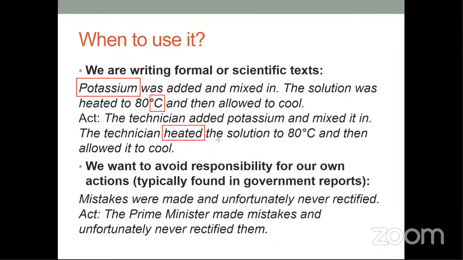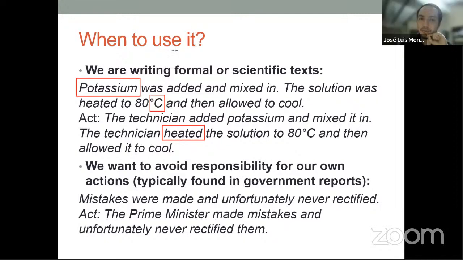I think these are two very interesting examples. The previous ones were okay, but this is actually the one, or the two, situations in which you're going to use passive voice: formal writing, scientific texts. This is very important. And to avoid responsibility, that's also very common.